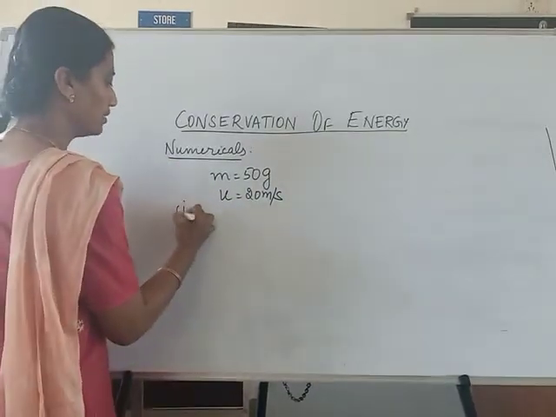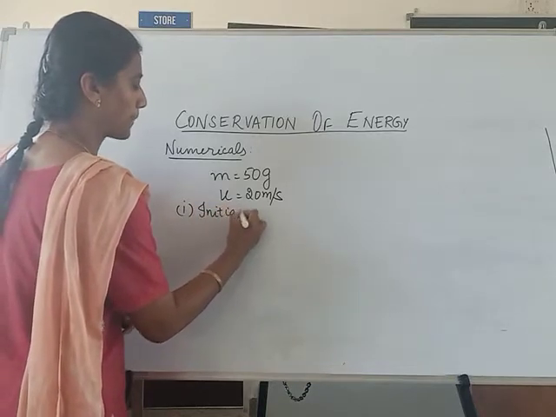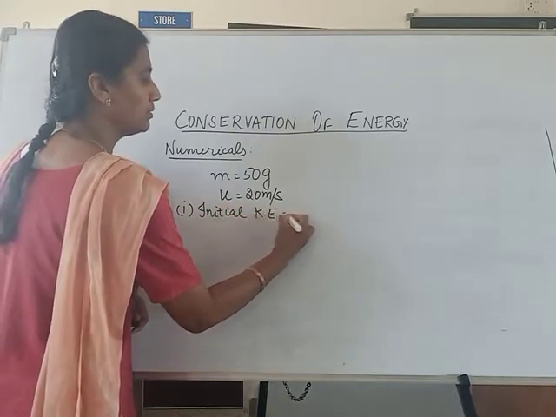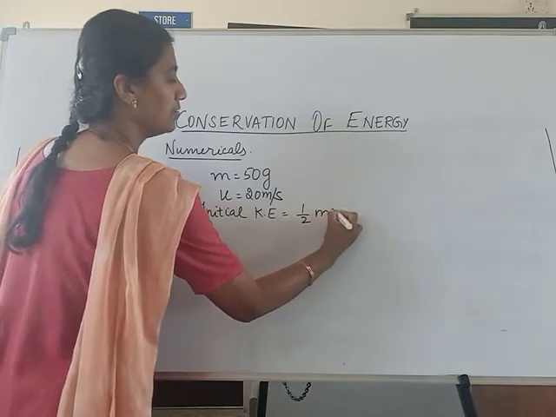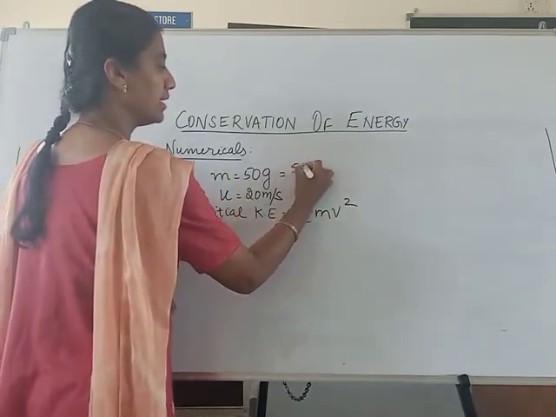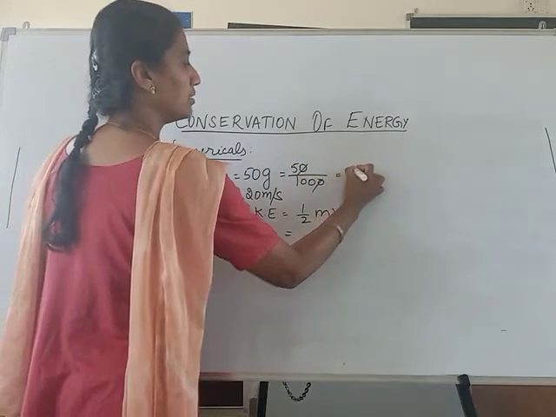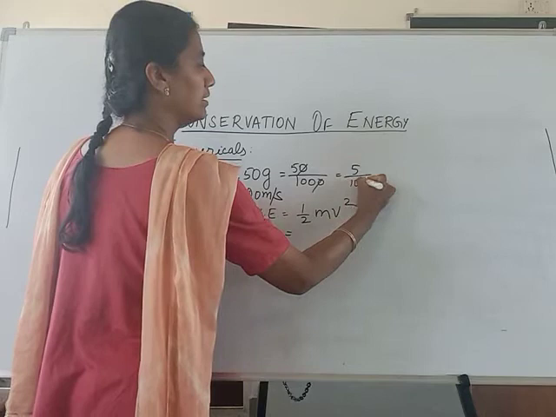So initial kinetic energy is equal to half mv square. Now this is in gram, it has to be converted to kg. So 50 upon 1000 or 5 upon 100 kg.